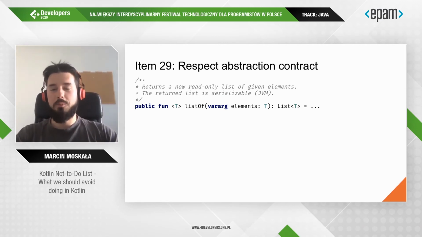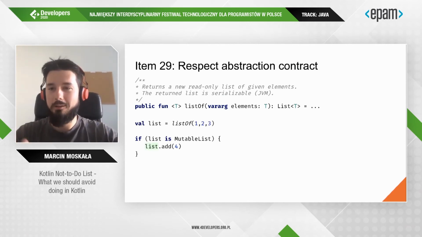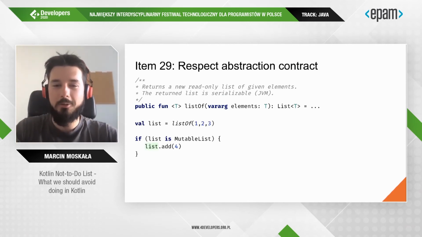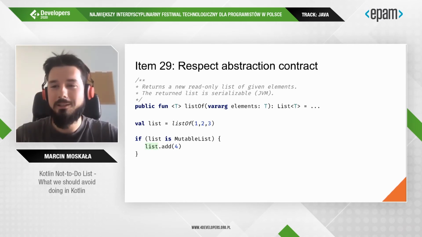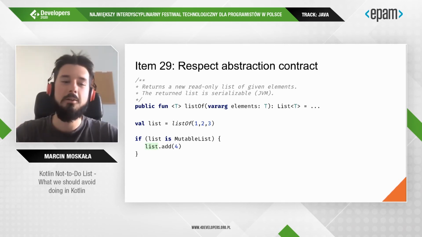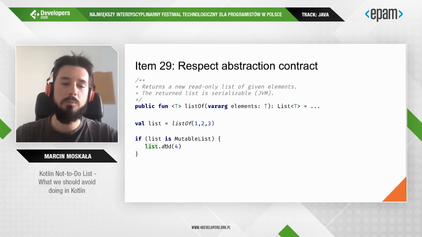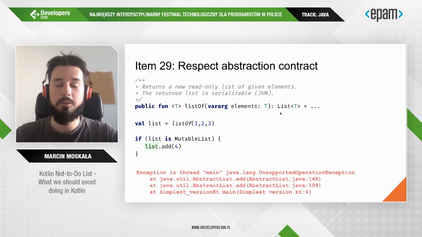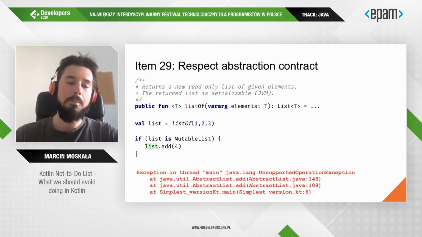This contract can be broken in many ways. For instance, someone might use the knowledge that the collections returned are actually Java collections. Java collections implement the Java List interface, and the Java List interface translates to Kotlin MutableList, and so it is formally possible to do something like that. This is a very bad idea for a few reasons. First of all, it will not work because add is not supported by the actual collections returned here, but there are some methods that might work, like set.